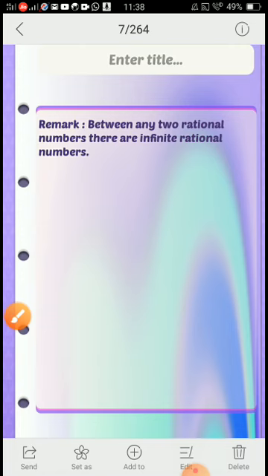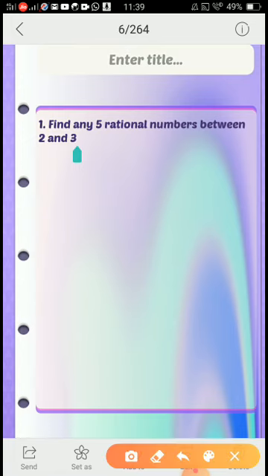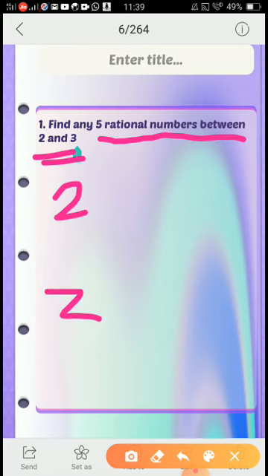Now, such questions you have done in 8th standard. We'll be doing just two types. First type, there is no denominator. In the second type, you'll be having a denominator. It is just a refresher of whatever you have studied in the previous class. So, find any 5 rational numbers between 2 and 3. Now, what is the step? Here it is 2 and here it is 3.